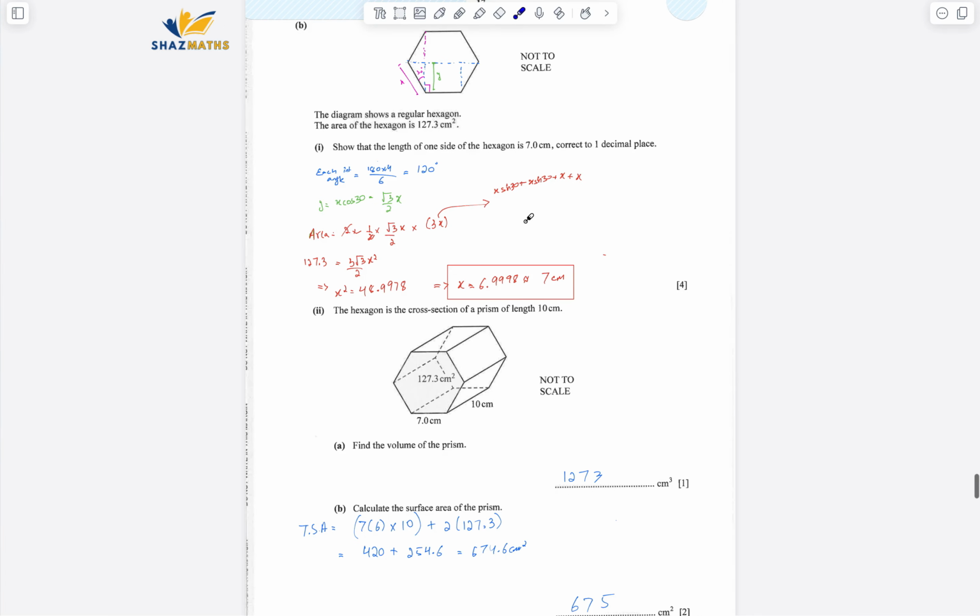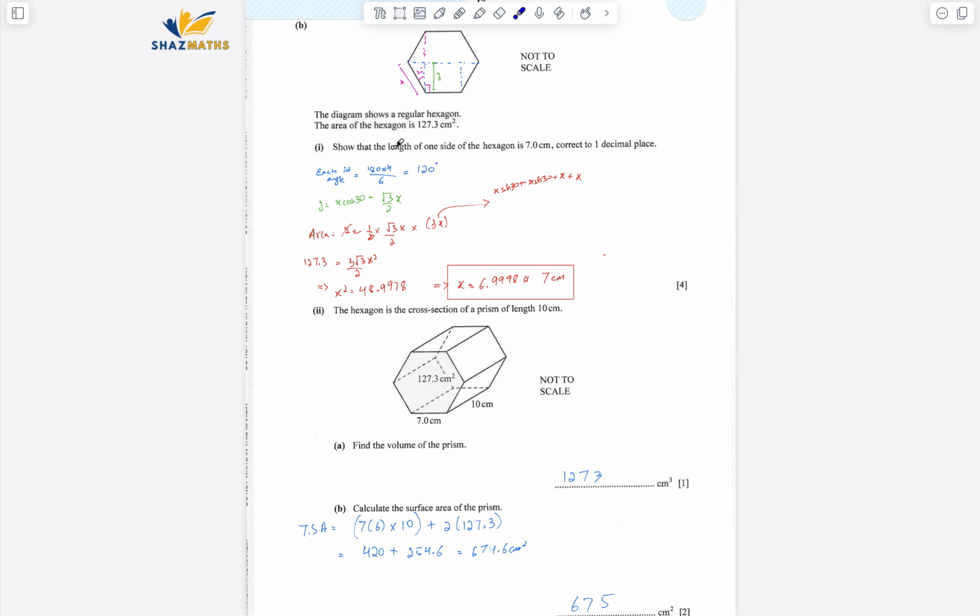Part B, again mensuration. The diagram shows a regular hexagon. The area of the hexagon is 127.3 centimeters squared. Show that the length of one side of the hexagon is 7 centimeters, correct to the nearest one decimal place. So that one was a bit tricky as well.